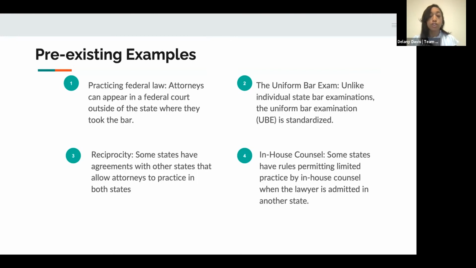And back to that true virtual practice that we mentioned, we are all acclimated, probably a bit more than we'd like to be, to our new normal of this virtual environment. And when it comes to legal services, a virtual practice would vastly open the volume of work attorneys could engage in, as well as needed legal services for clients. And all of these examples, along with that idea of the true virtual practice, really give way to our prototype in lifting that license requirement. And it would really only maximize access to justice, especially in times of a societal health crisis like the COVID-19 pandemic.